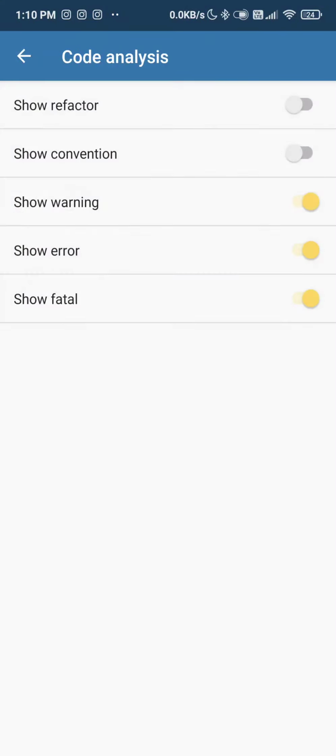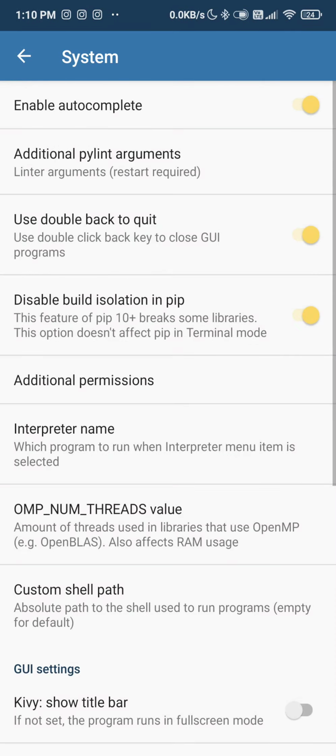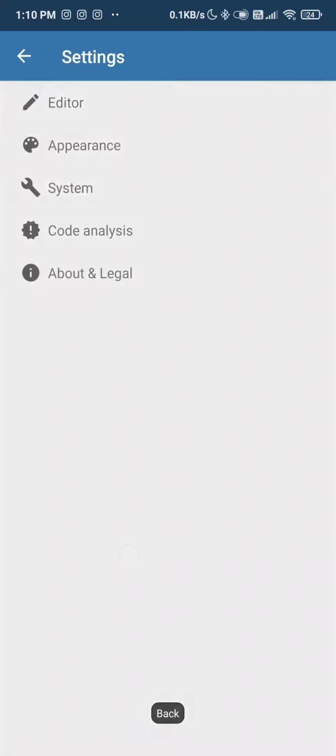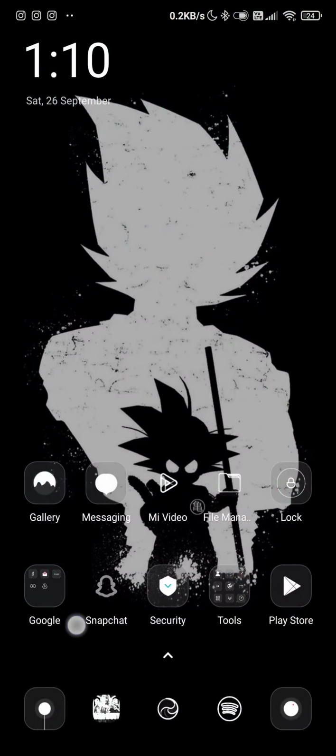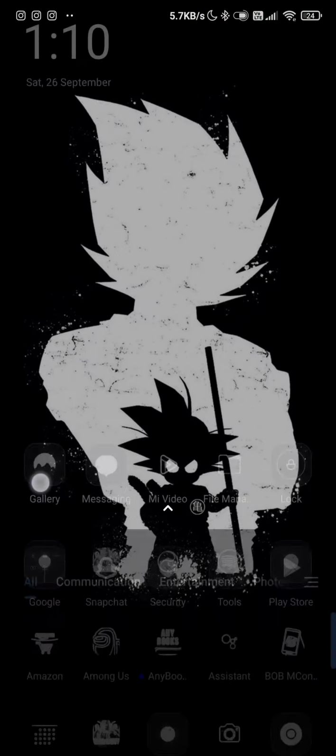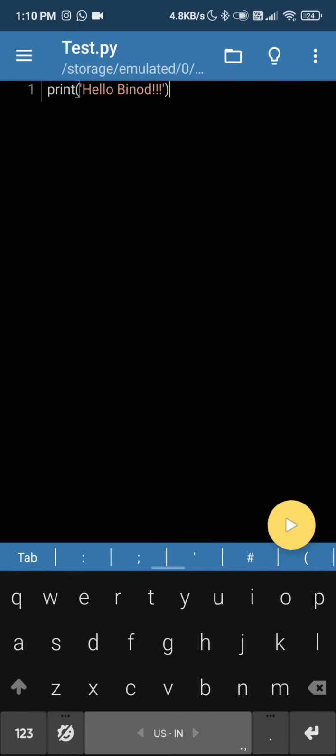So also, what do we have? There is this thing, preserve files on exit. So if you turn this on, whatever you have written here won't go. Okay, let's close it and see again. See, but if you turn that off, then whatever you have written here for experimental purpose will go.